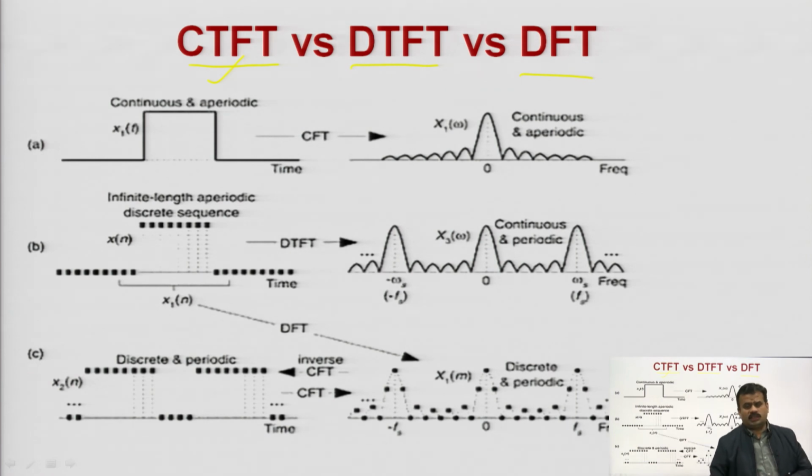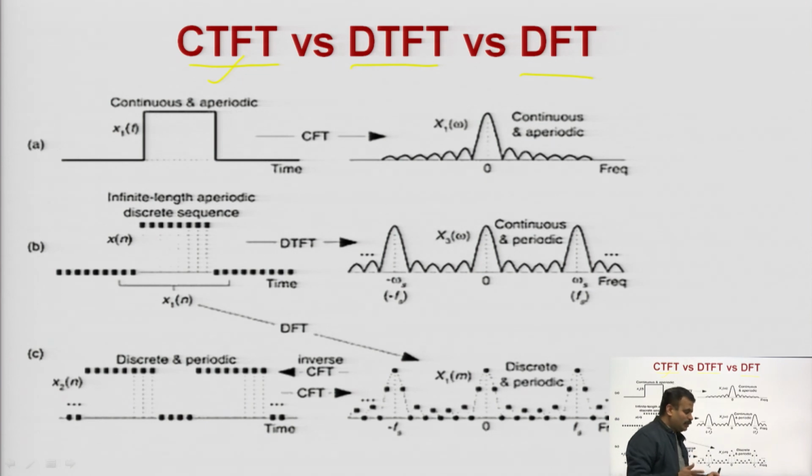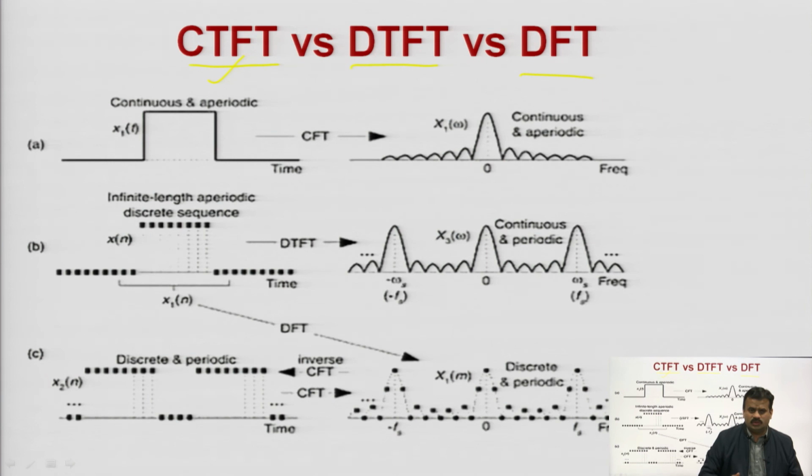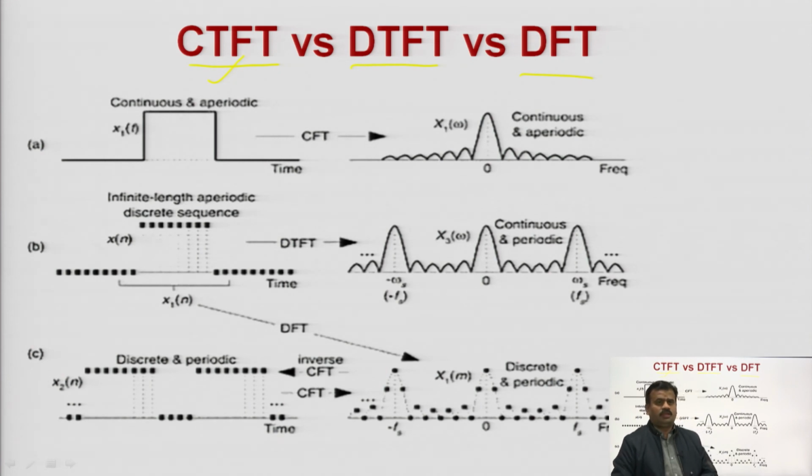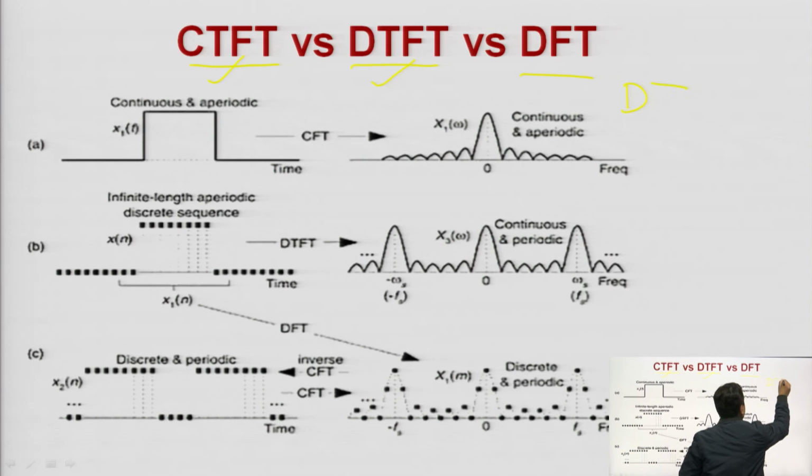Now, you want to take its Fourier transform, so that will be simple CTFT, continuous time Fourier transform, or simple Fourier transform that we study in simple analog communication analysis. Whenever you analyze your continuous time signal, then you study the continuous time Fourier transform or simple Fourier transform. Now, the same Fourier transform if you want to take for a discrete signal, that will be your DTFT. Okay, DTFT means discrete time Fourier transform.